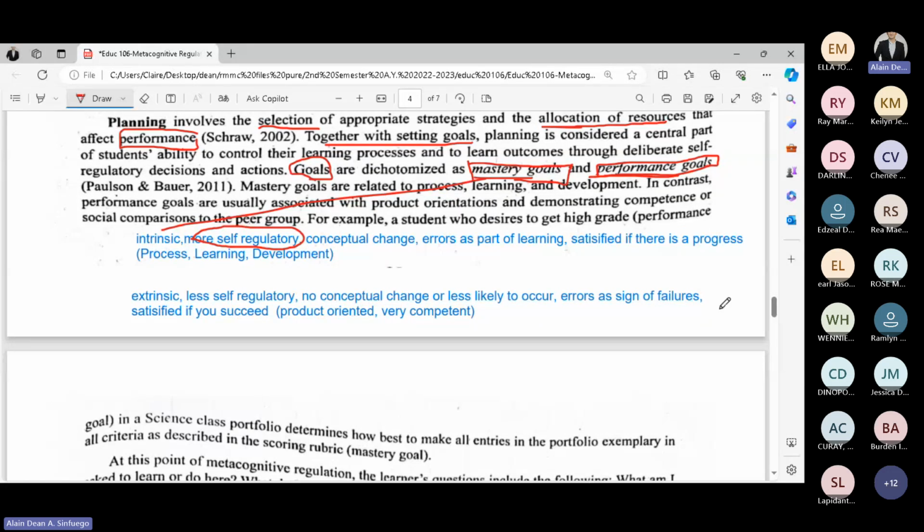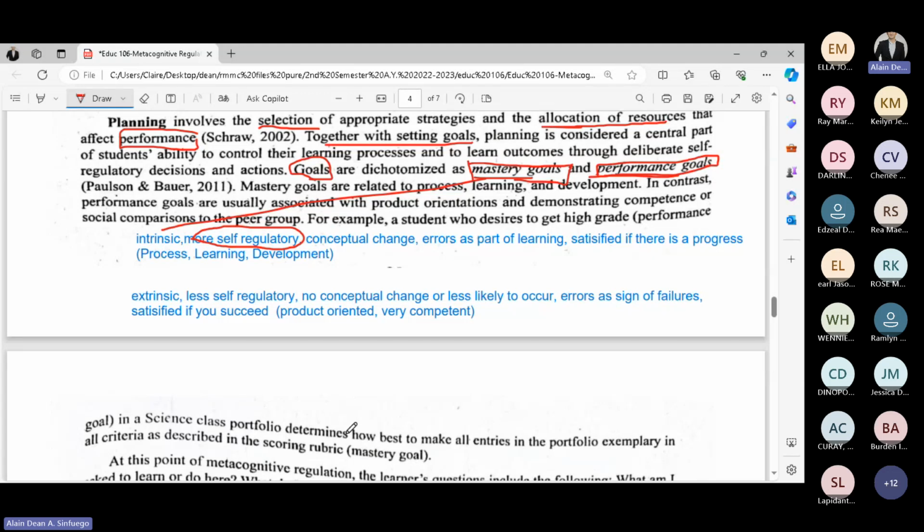Now, another example of a mastery goal is, for example, there is a portfolio that your teacher wants you to make, and you really want your output, your work, to be the best.